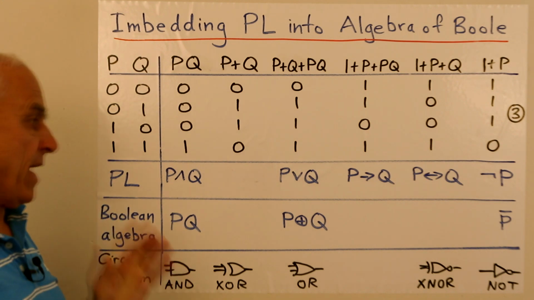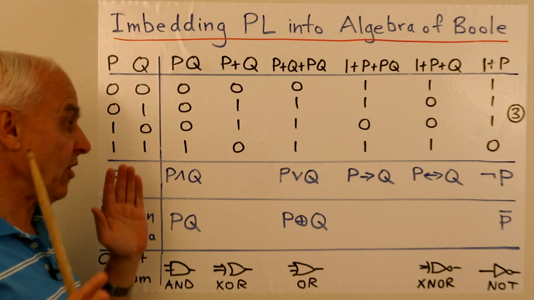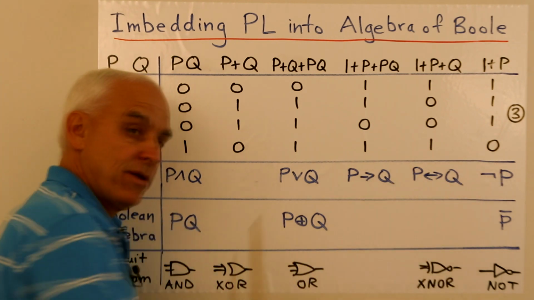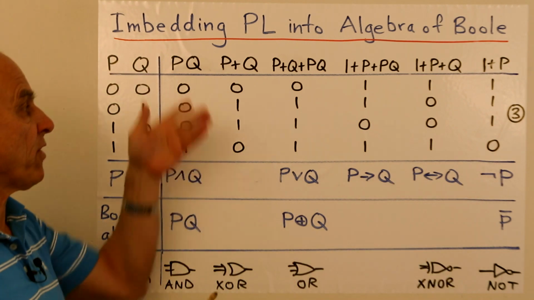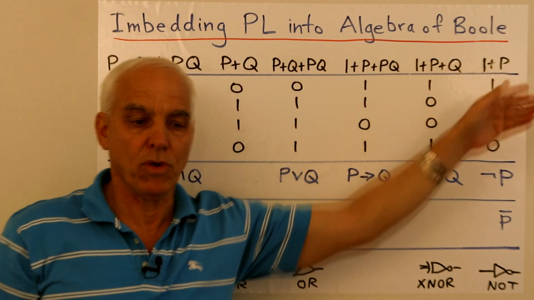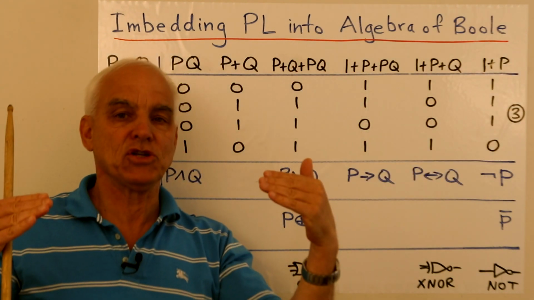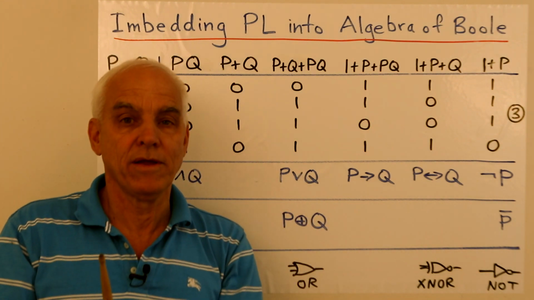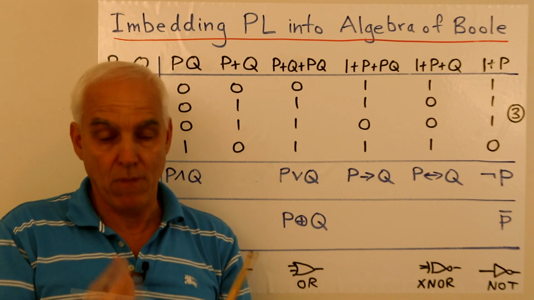Okay, so that's the basic framework, and now the idea is simply that we want to deal with questions, say, in propositional logic. We just convert everything to the more fundamental level of the algebra of Boole and perform all the calculations there, which is just grade 9 polynomial algebra, simplified because everything is mod 2.